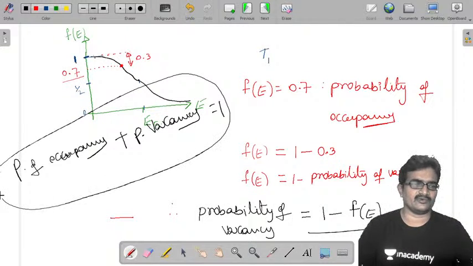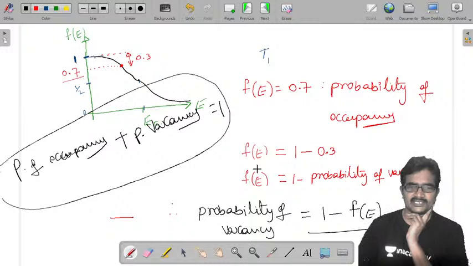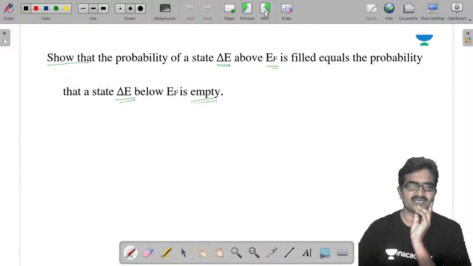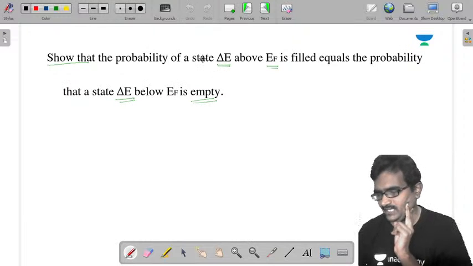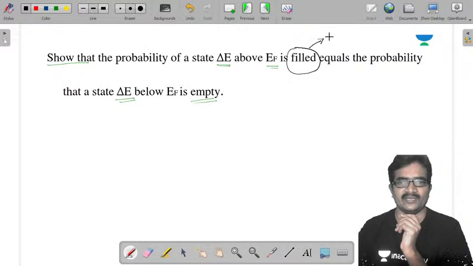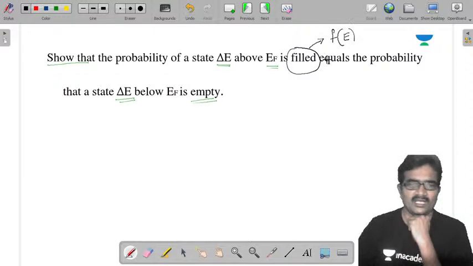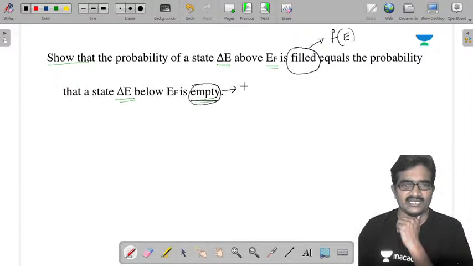This is very, very important, sir. Now we go to that problem. Based on this, we solve that. So vacancy is 1 minus f of E. Next slide. Now show that probability of a state delta E above EF is filled. That means occupied, means we need f of E. Here it is empty. Empty means vacant. So here we need 1 minus f of E.